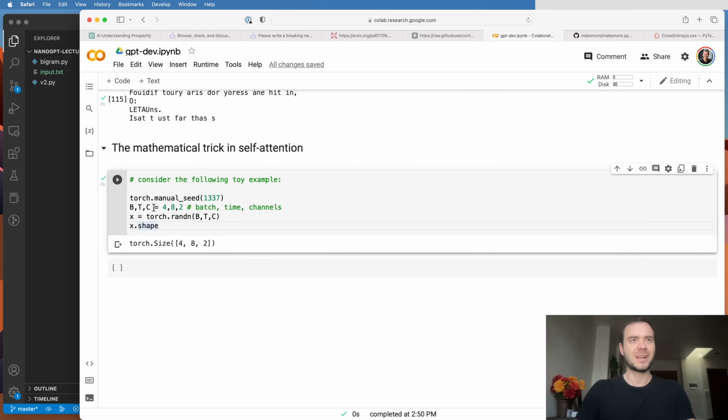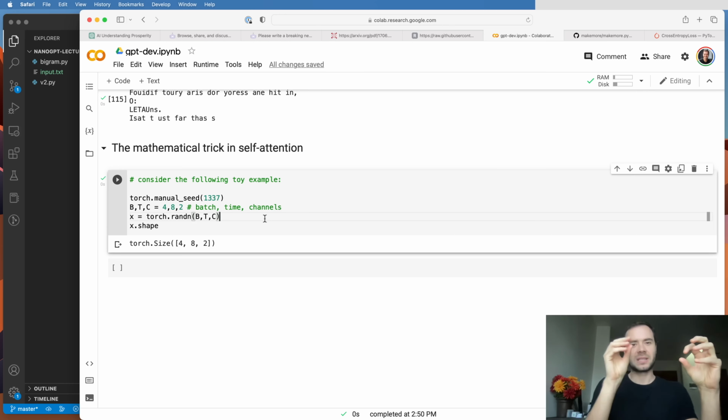So let's create a B by T by C, where B, T, and C are just 4, 8, and 2 in this toy example. These are basically channels: we have batches, we have the time component, and we have some information at each point in the sequence, so C. Now, what we would like to do is have these tokens, so we have up to 8 tokens here in a batch, and these 8 tokens are currently not talking to each other, and we would like them to talk to each other. We'd like to couple them. And in particular, we want to couple them in a very specific way.